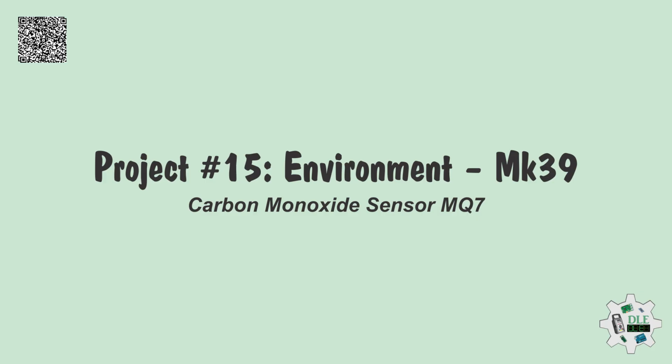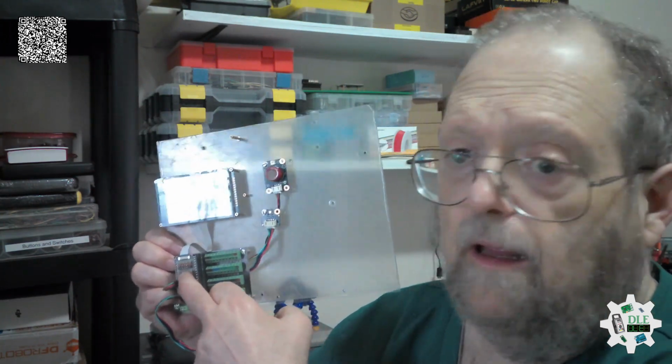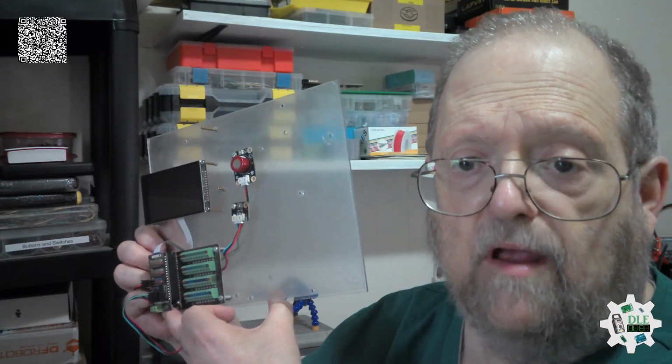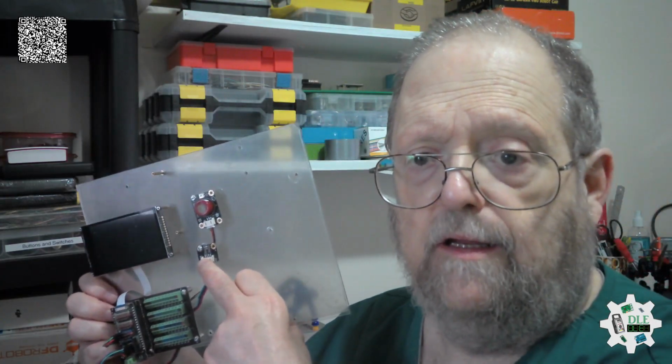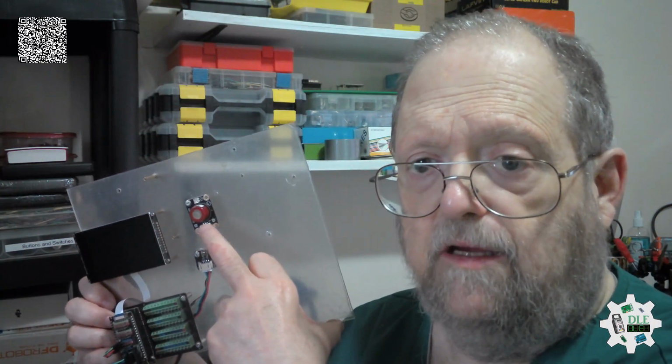Project number 15, Environment, Carbon Monoxide Sensor MQ7, Mk39. Base plate and base plate shield, Arduino and ESP32 here, display here, temperature, humidity here, sensor for carbon monoxide here, battery here, computer for programming here.